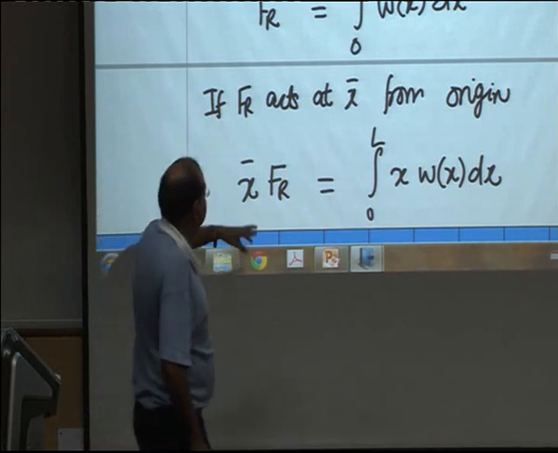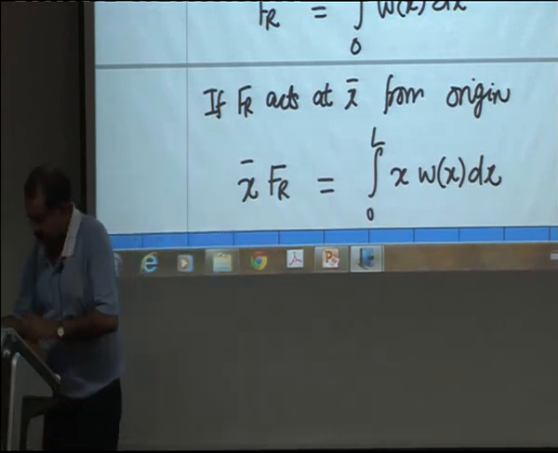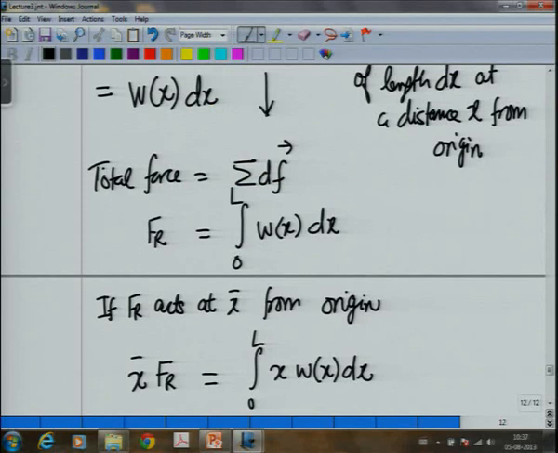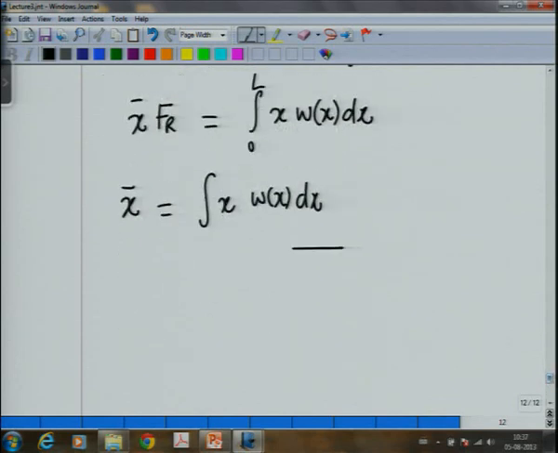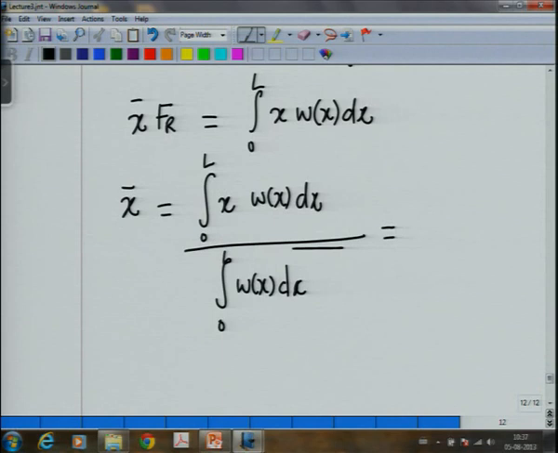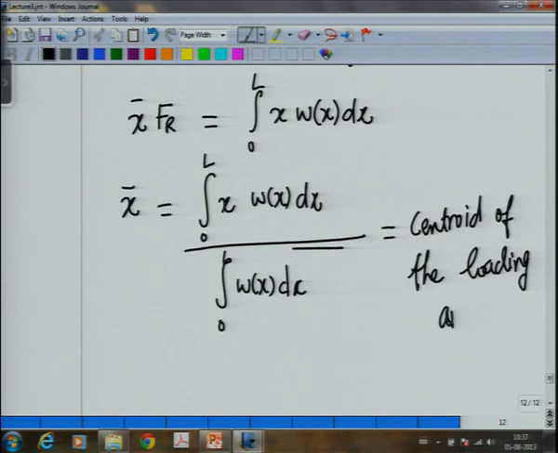So that means x bar is equal to this. From here what we see is x bar is equal to the integral of x W of x dx divided by the integral of W of x dx, and this is nothing but, by definition, the centroid of the loading area.